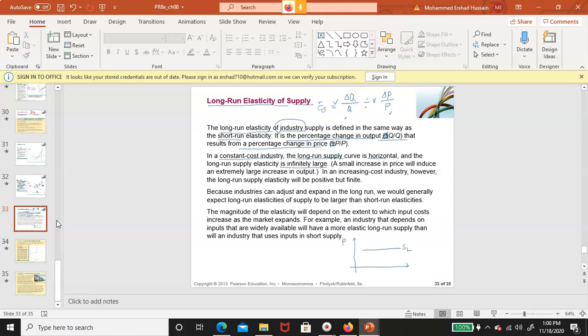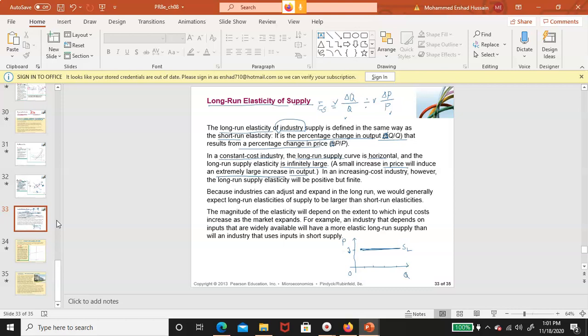This is price, this is quantity. The industry supply curve is horizontal. Elasticity is very large. Now why? Because look, even a small change in price will change supply by a very big amount. A small increase in price will induce an extremely large increase in output.